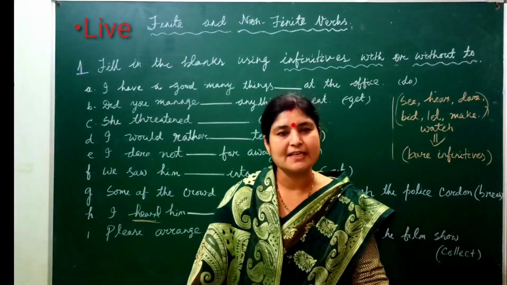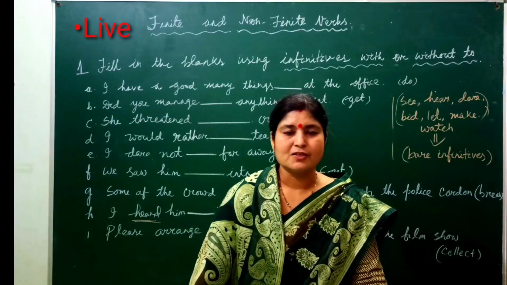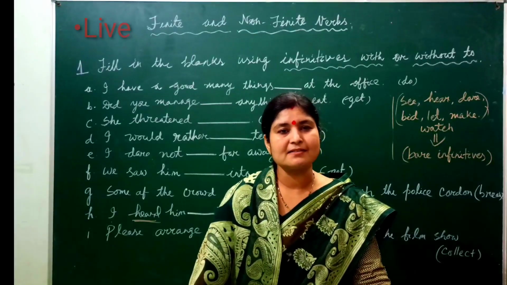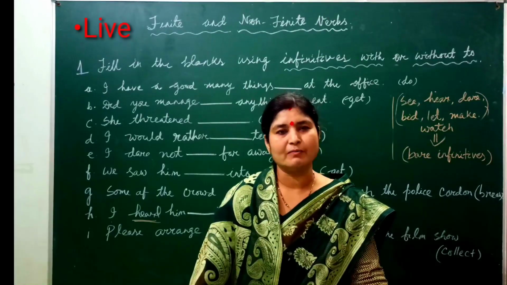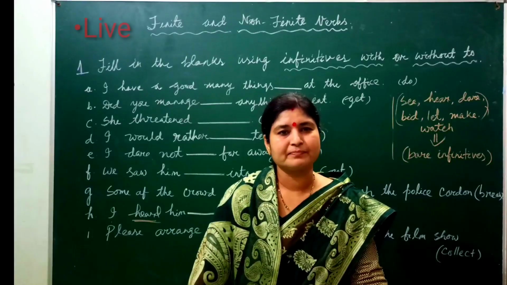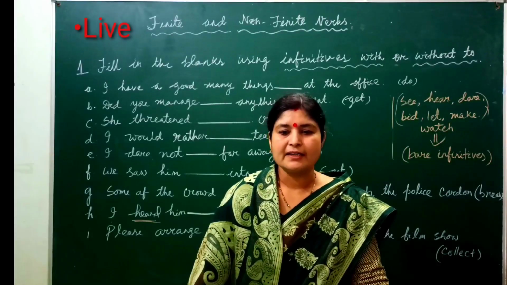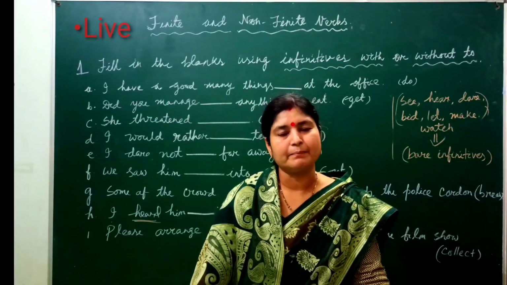So we will change this sentence into past form. She likes to sing. So what is the past form of this sentence? She liked to sing. So the first verb, like, it changes according to the tense. But the second verb, it does not change its form. It remains same.